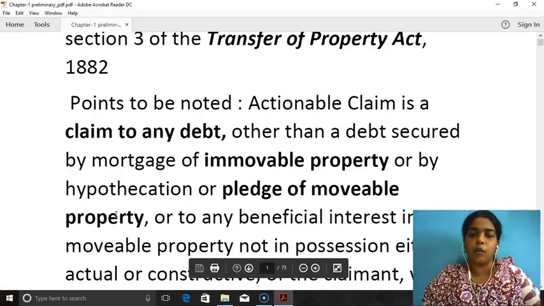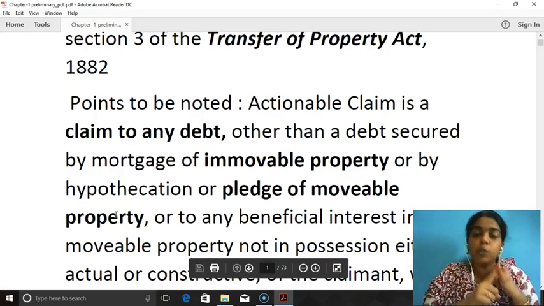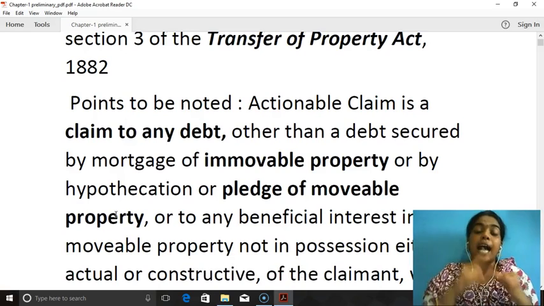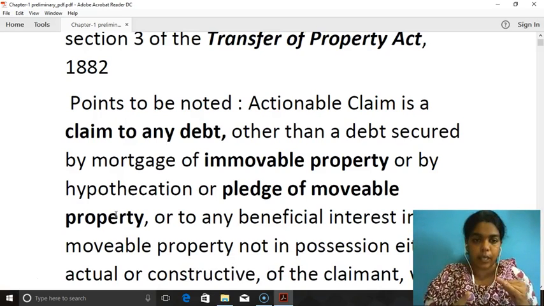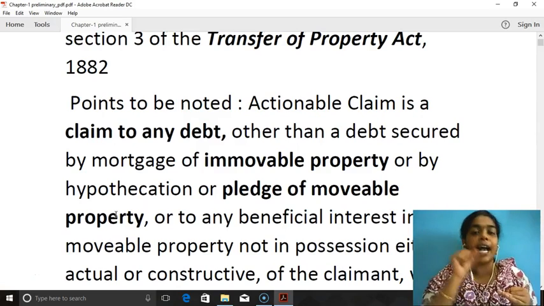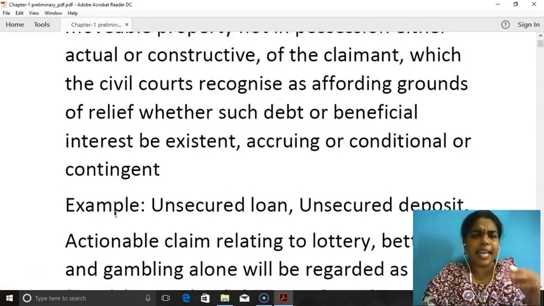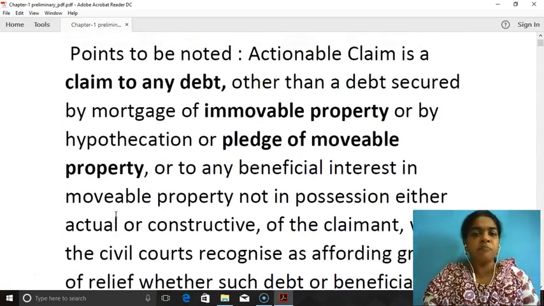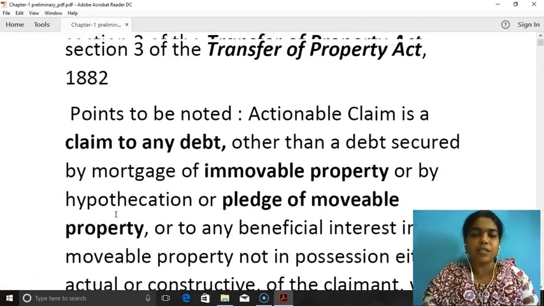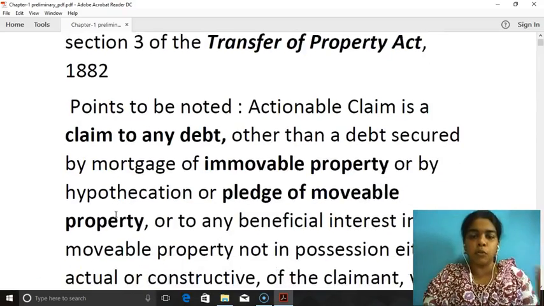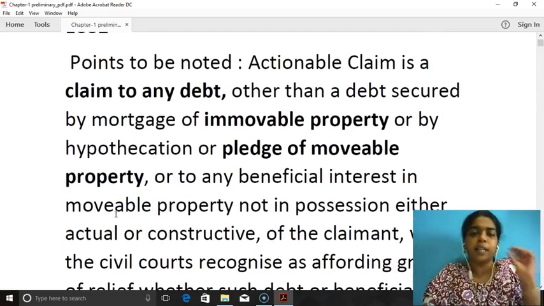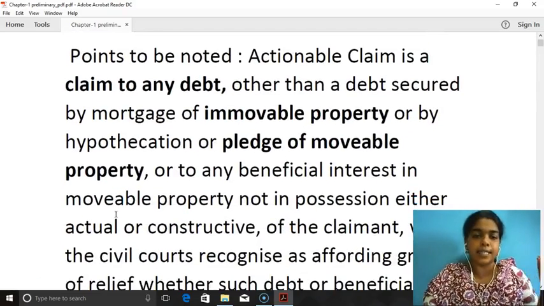The point to be noted is it is a claim to any debt and it is not at all secured. There is a detailed explanation given in the Transfer of Property Act which is not necessary to know. The gist is that it is not secured and it is a debt.